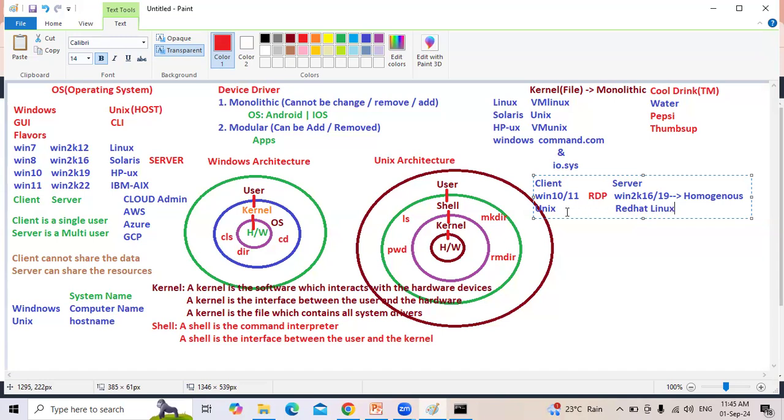Sometimes they'll give the laptop with Mac OS. In that case, your laptop is a client. But my server is Red Hat Linux, Ubuntu Linux, Fedora Linux, Amazon Linux. That could be any flavor. So how are you going to connect to the server from your laptop? When both are Unix, we are going to use SSH. SSH stands for Secure Shell. When the client is Unix and the server is also Unix, we call it homogeneous. Same Unix family.